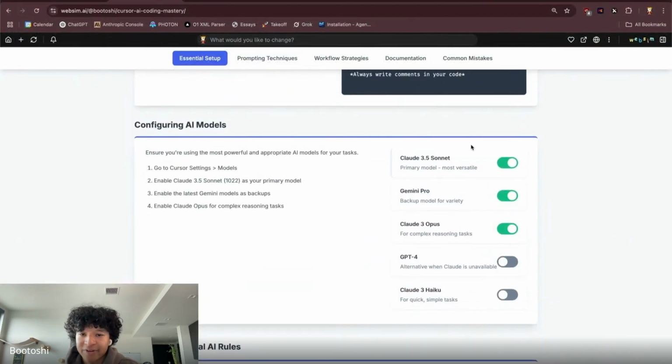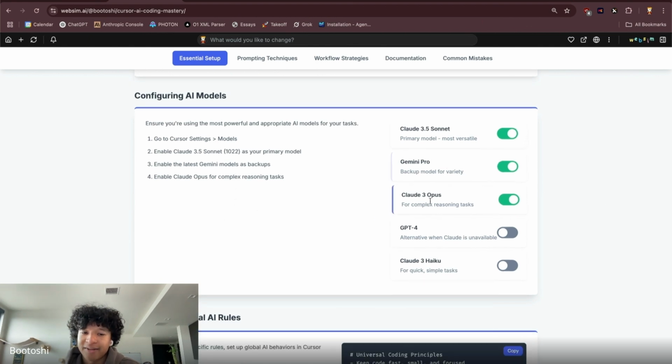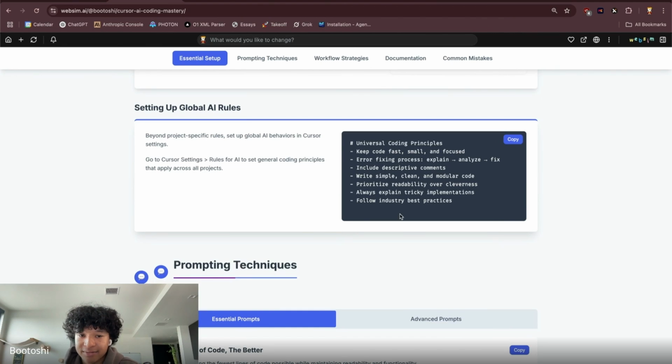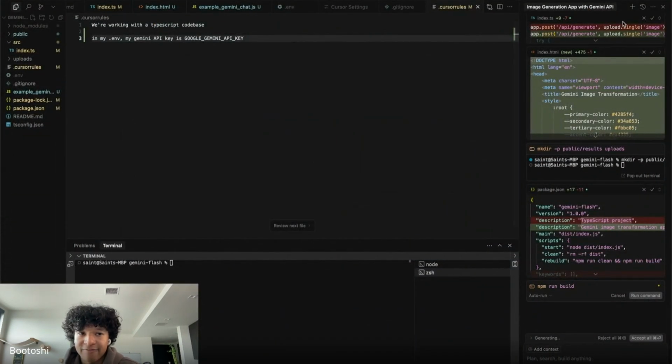And then there are different AI models you can configure. This video is a little old. Claude 3.7 Sonnet should be your primary model, and then you can have backups, no big deal. There is another thing that I find really useful.